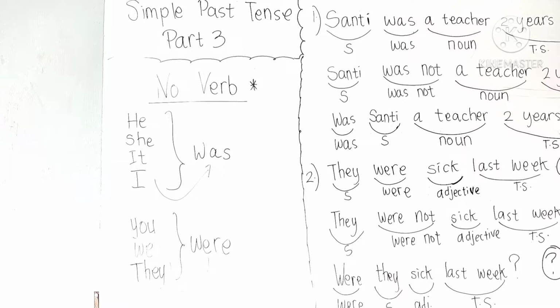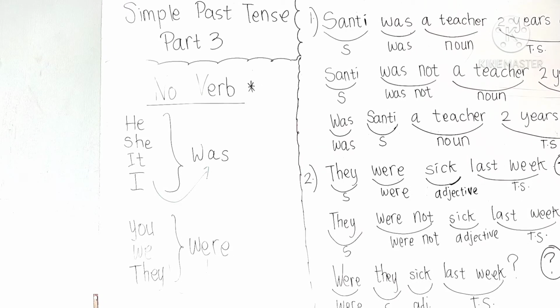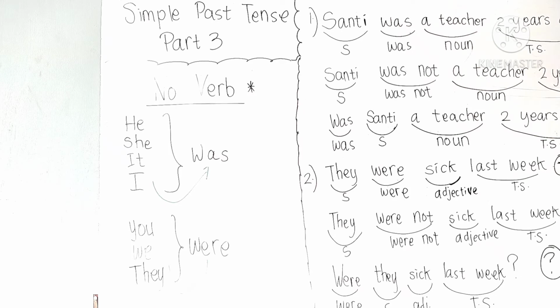Alright? So for he, she, it, and also I, we need was, and then you, we, they, we need were. So you have to be careful, and also you should remember when to use was and also when to use were. Alright?